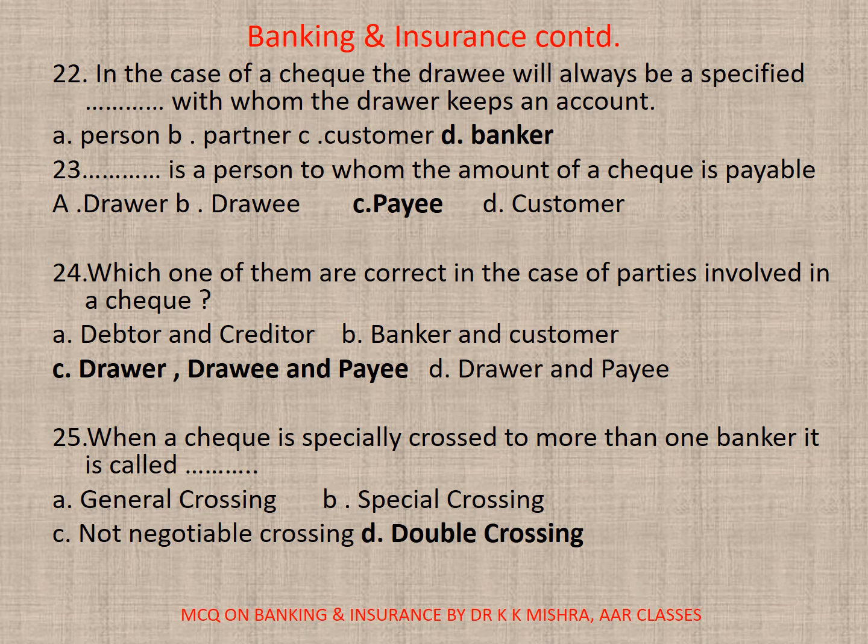25. When a check is specially crossed to more than one banker, it is called dash. A. General crossing, B. Special crossing, C. Not negotiable crossing, D. Double crossing. Correct option is D. Double crossing.